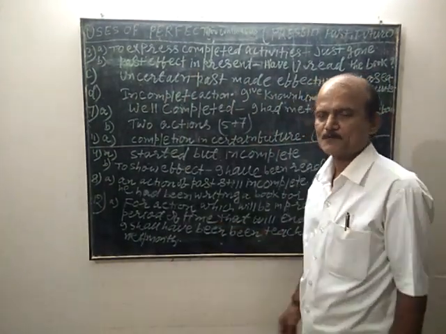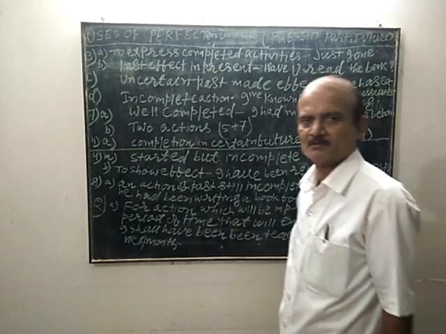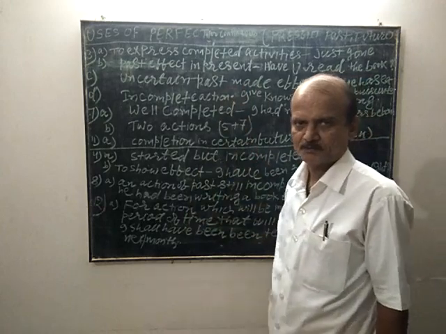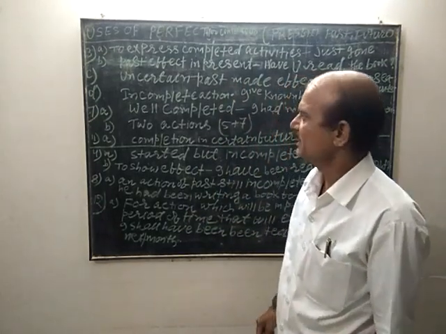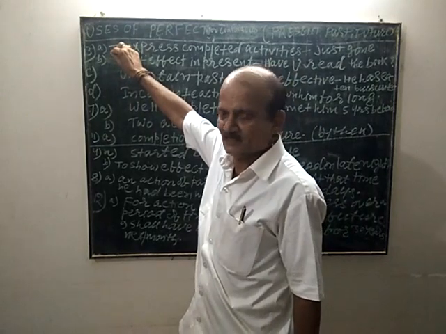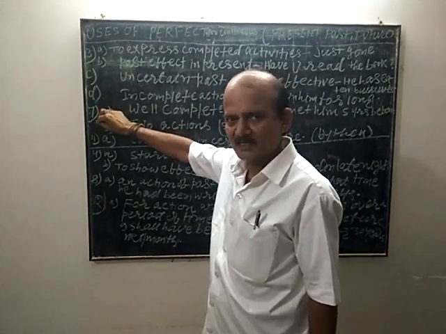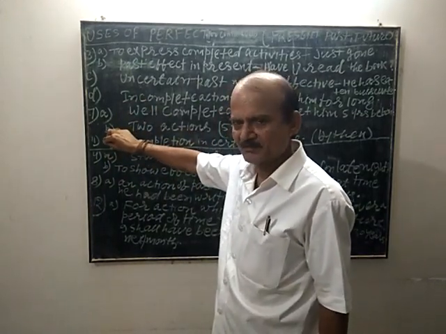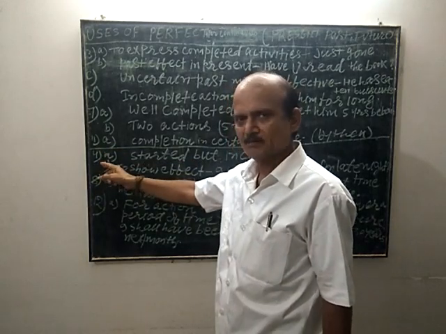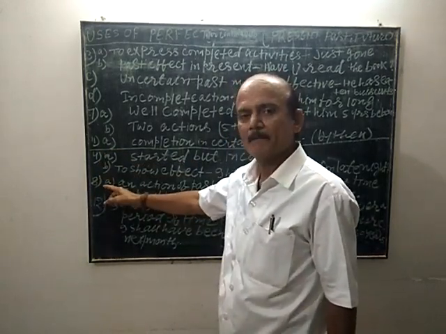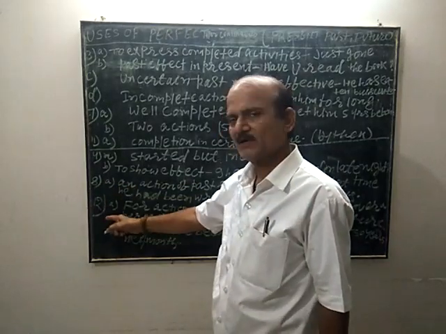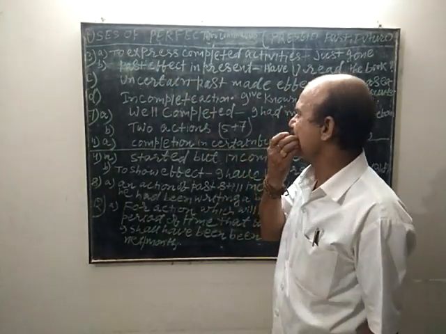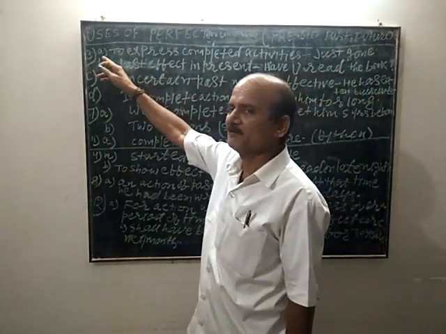Now we will see the usage of perfect and perfect continuous tense of present, past and future. That is 3 present perfect, 7 past perfect and 11 future perfect, 4 present perfect continuous, 8 past perfect continuous, 12 future perfect continuous tense. Let us see the usage of present perfect tense.